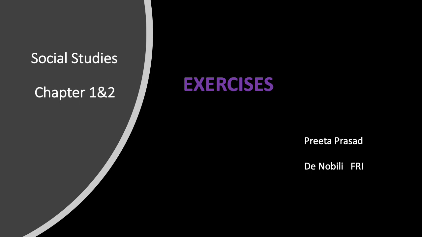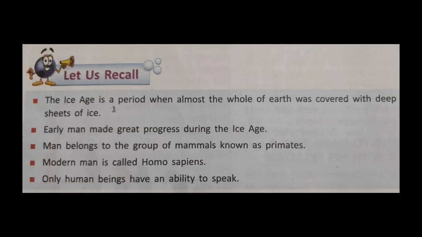So let us begin. We begin with chapter 1, and as you must be remembering, the name of the chapter is Evolution of Man. So in this chapter, we learnt about how man evolved through the ages, how modern man evolved from the ape man. So we are going to have a quick recall of what we learnt in chapter 1.